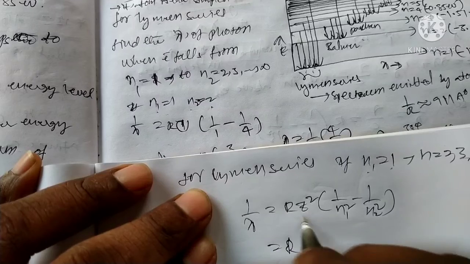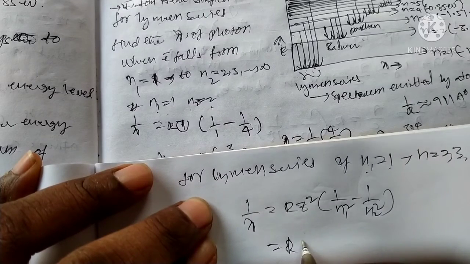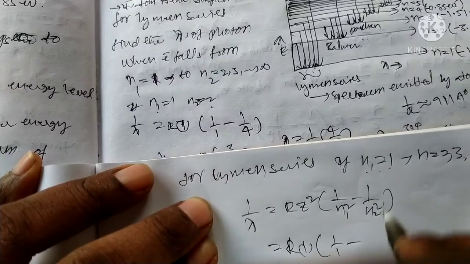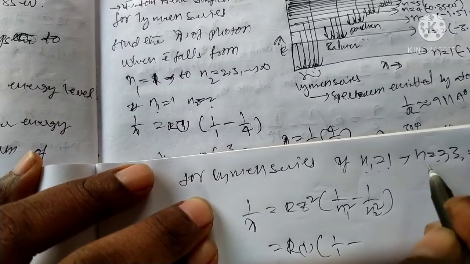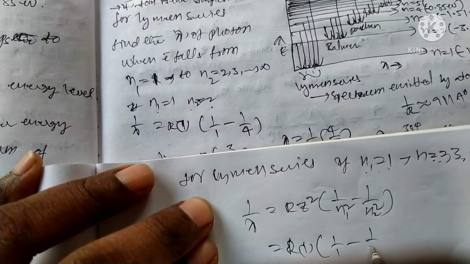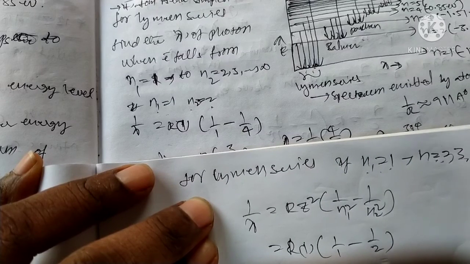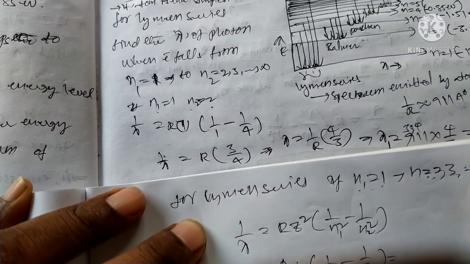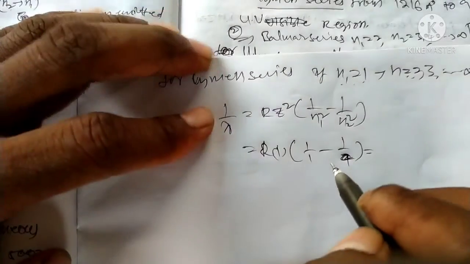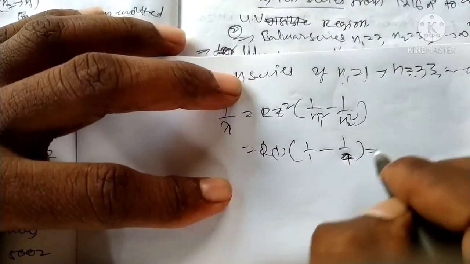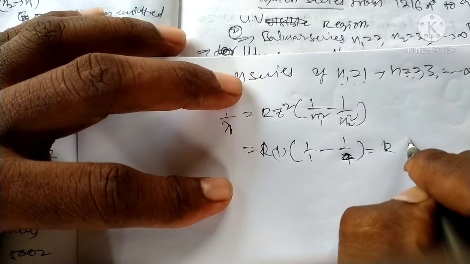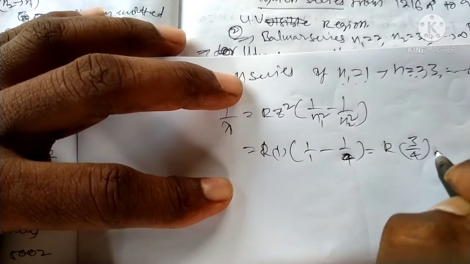So 1 by 1 minus, first taking n2 equal to 2, 1 by 2 square, we get 1 by 4. So it is 3 by 4.